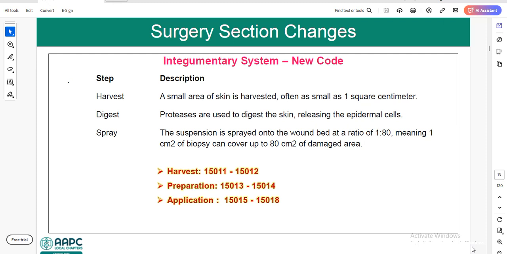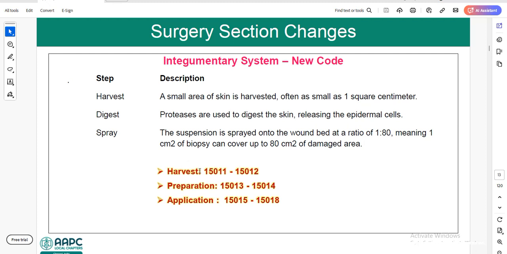The physician is going to use epidermal cells for treatment of dermal burns, any type of excisions, or treatment of skin cancers. In the third step, the physician will spray the suspension onto the wound bed at the ratio of 1:80, meaning 1 square centimeter of biopsy can cover up to 80 square centimeters of damaged area.